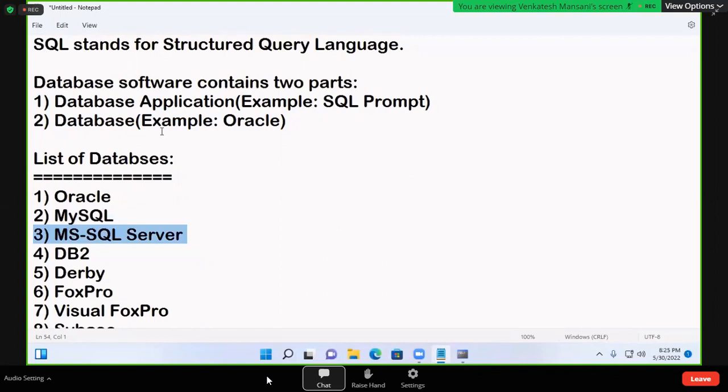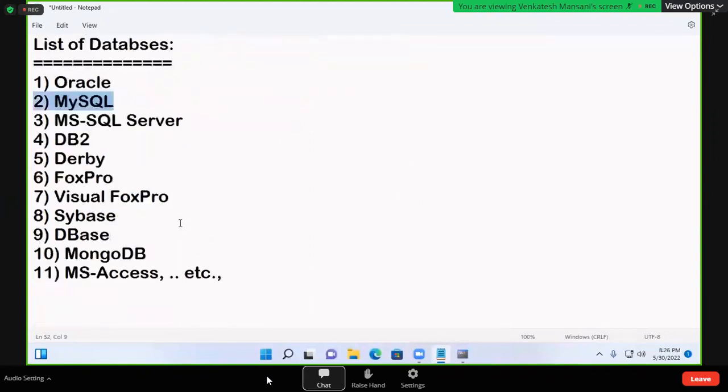But your SQL, our SQL is not there. MySQL is there. So MySQL is a database. SQL is a language. MySQL can also understand SQL only. What do you mean? If you join any class, the faculty is going to teach SQL. But most of the people are getting confused. What is SQL, MySQL, Oracle? These words confuse them.